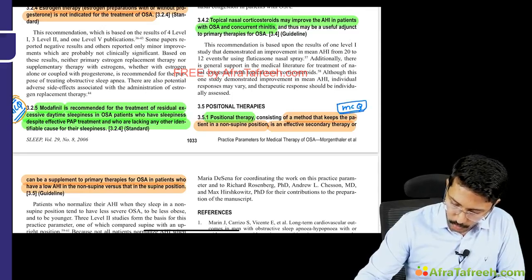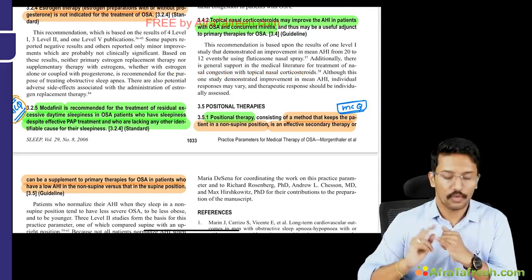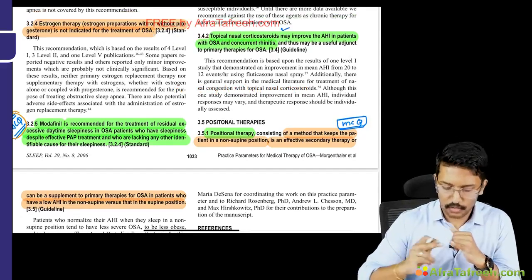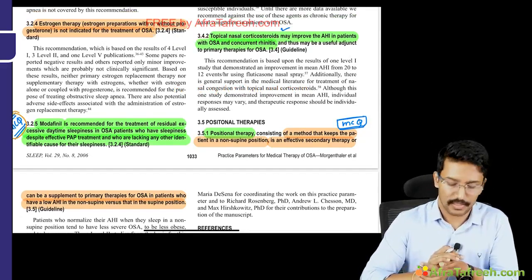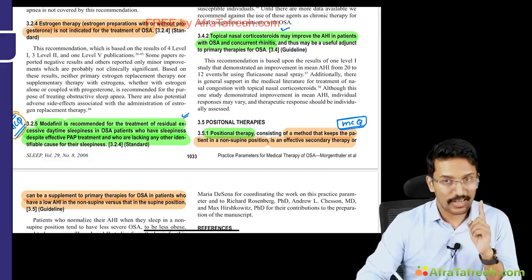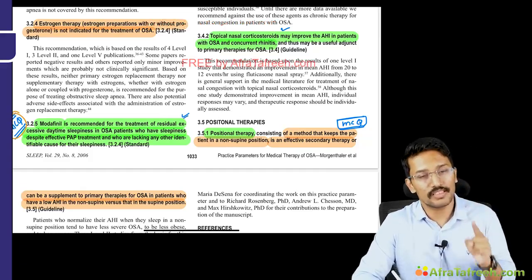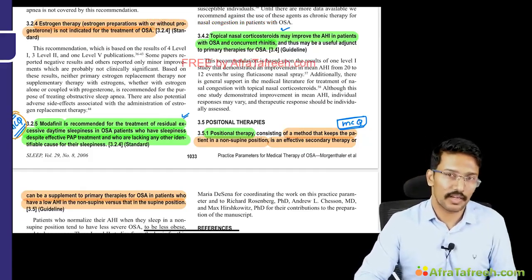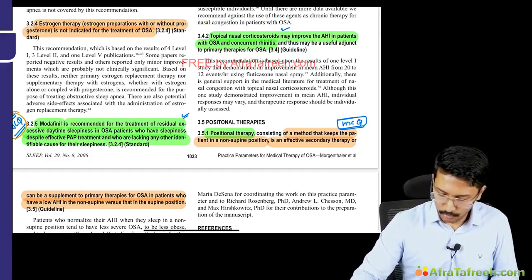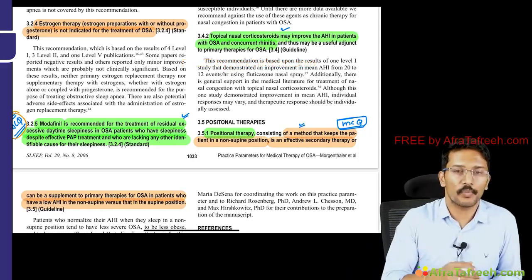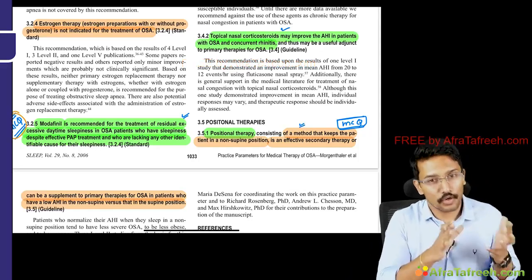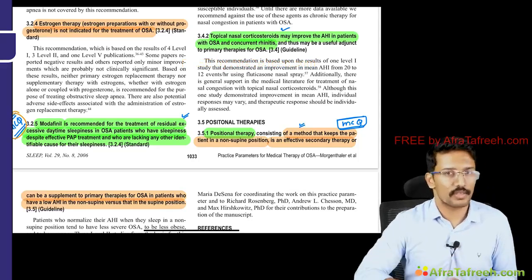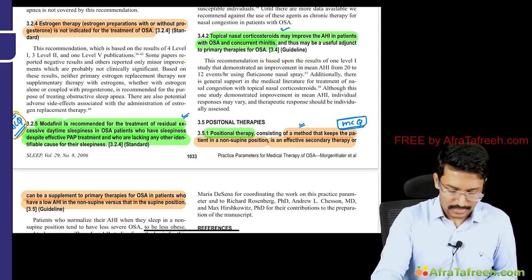So there are 3 MCQ points from the 2023 recommendations. One is topical nasal corticosteroids if there is concurrent rhinitis. Number 2, modafinil not as a primary therapy, only to treat residual daytime sleepiness after you have achieved a good titration with CPAP. And positional therapy if apnea hypopnea index is better with non-supine positions. So this is about your obstructive sleep apnea.